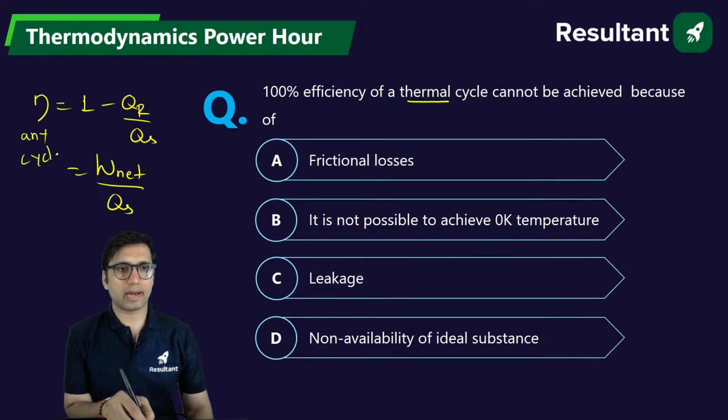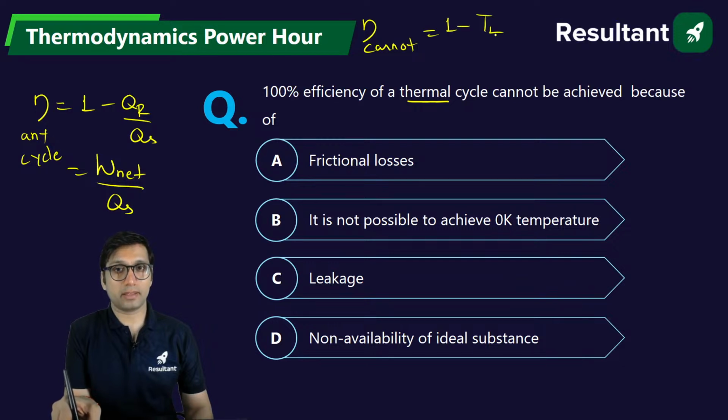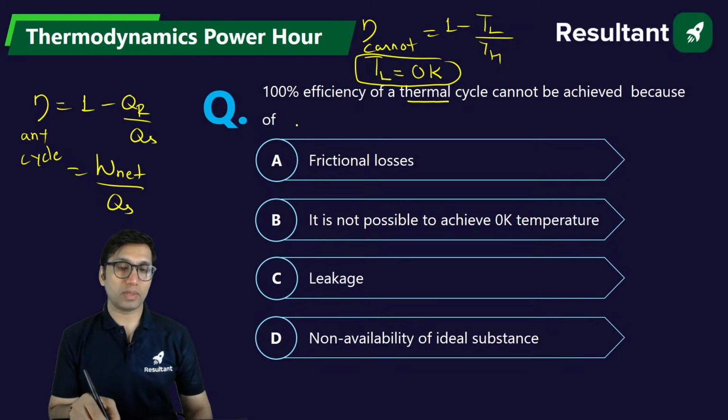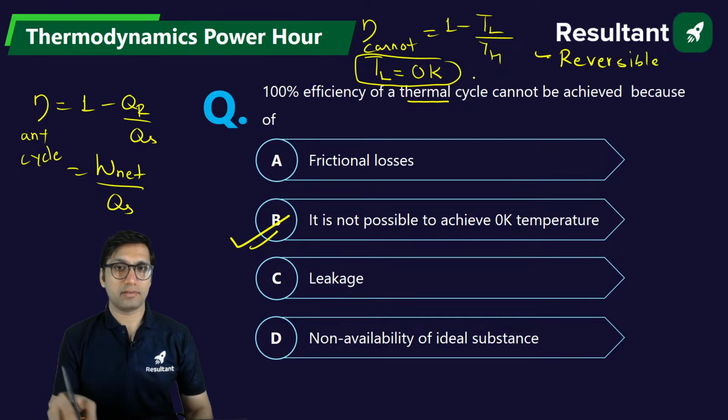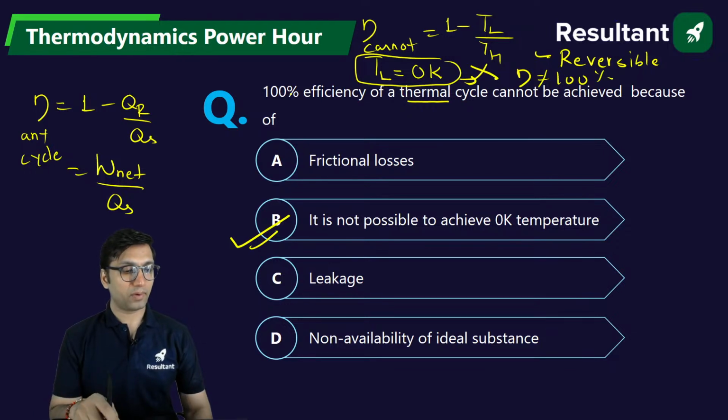Let us talk about the Carnot cycle, which is a reversible one, right? Its efficiency depends on temperature. So can we have efficiency of Carnot cycle equal to 100? No. Why? Because if you want to make Carnot cycle efficiency 100, you have to make the lower temperature equal to 0 Kelvin. But we all know that 0 Kelvin is not possible. Since we cannot have 0 Kelvin temperature according to the third law, we cannot have 100% efficiency also, even for a reversible one.